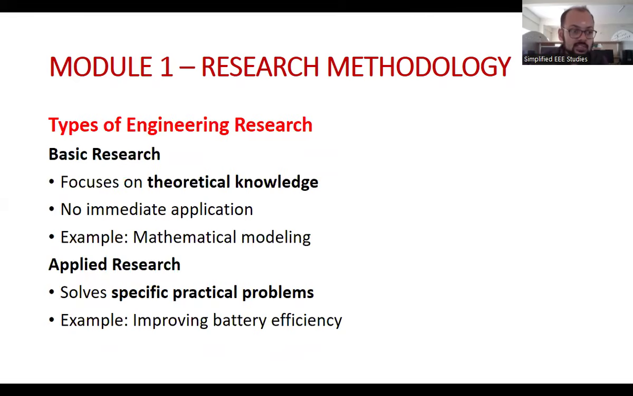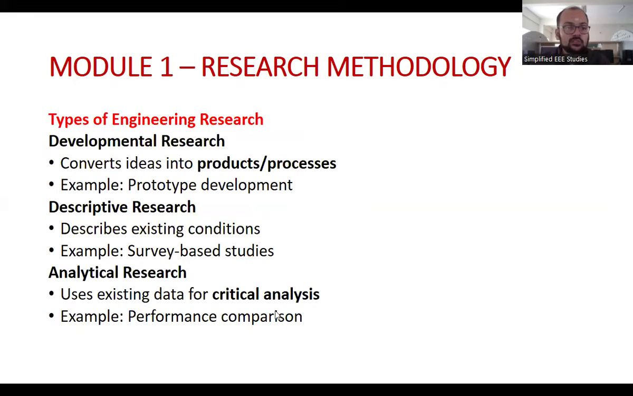Types of engineering research. One is purpose is number one, basic research focused on the theoretical knowledge, no immediate application. Mathematical modeling is an example of basic research. Applied research solve the scientific and practical problems, improving the battery efficiency. One of the example. Developmental research convert the ideas into product or process. That is called developmental research.